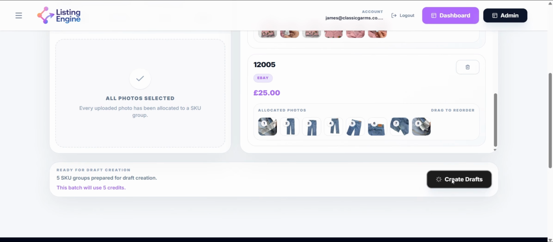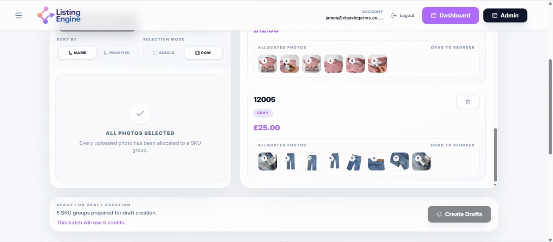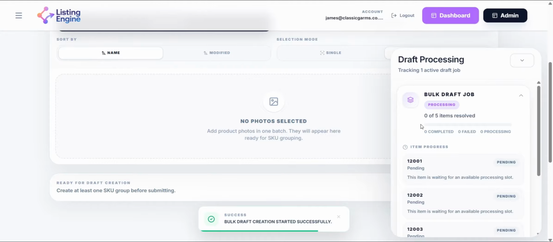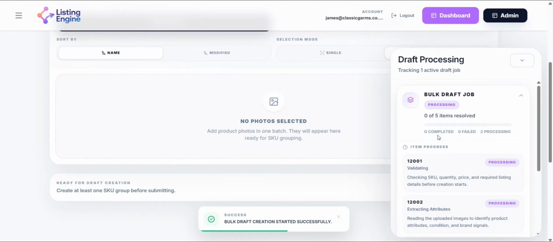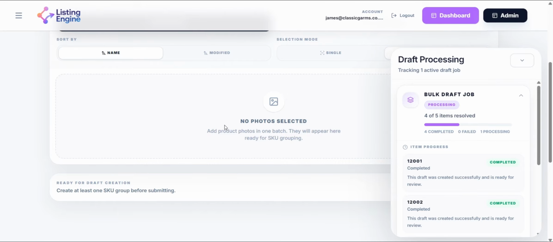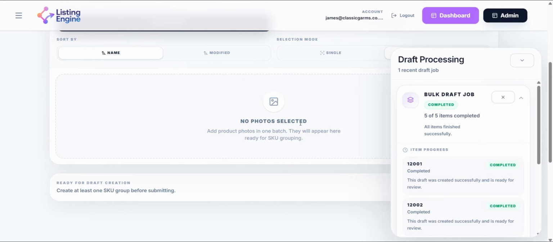Once everything has been allocated, click Create Drafts. Listing Engine will then generate your listings in bulk, including the titles, descriptions, and item specifics. When the drafts are ready, head to the Listings page, where you can review each listing and publish them to eBay.